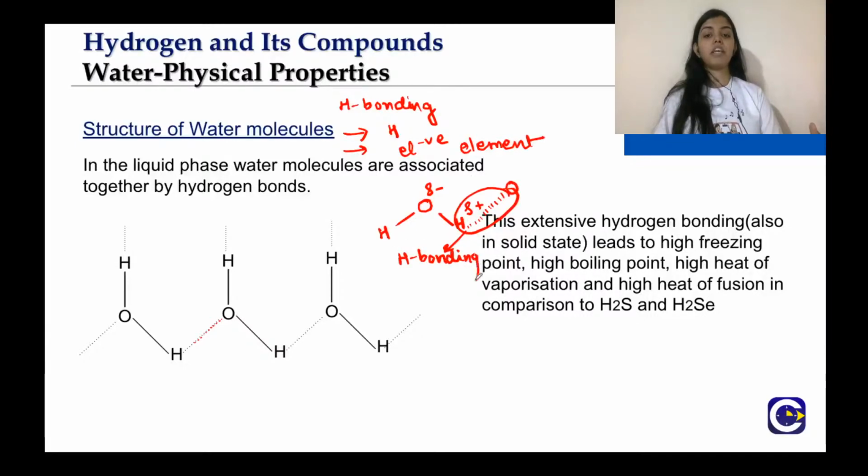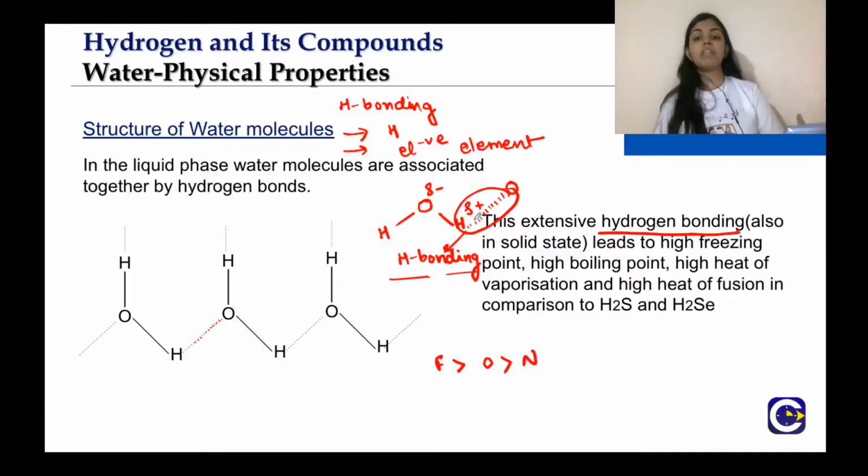Hydrogen bonding is nothing but a special type of dipole-dipole interaction. This extensive hydrogen bonding occurs because oxygen is much more electronegative. You can remember the electronegativity order as FON, that is fluorine, the most electronegative element, then oxygen and then nitrogen, right?